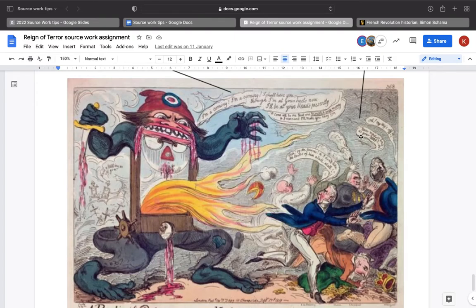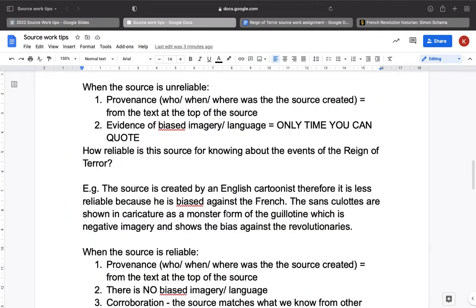Remember that we might sometimes have a question that asks for the message of the cartoon as an explanation for 2 times 2, and then I could ask you how reliable is the cartoon straight after that. You may find that you copy across some of the same points, but that's fine. You're answering a different question. The first question about the message of the cartoon is asking, what is this cartoonist trying to say? And the second question is, is that a trustworthy thing, the information that they're giving?